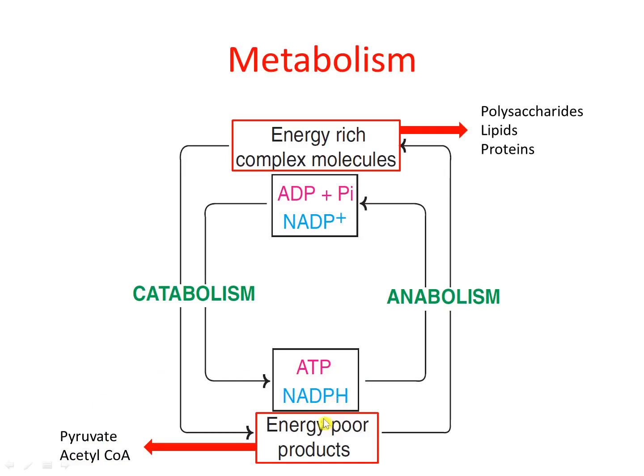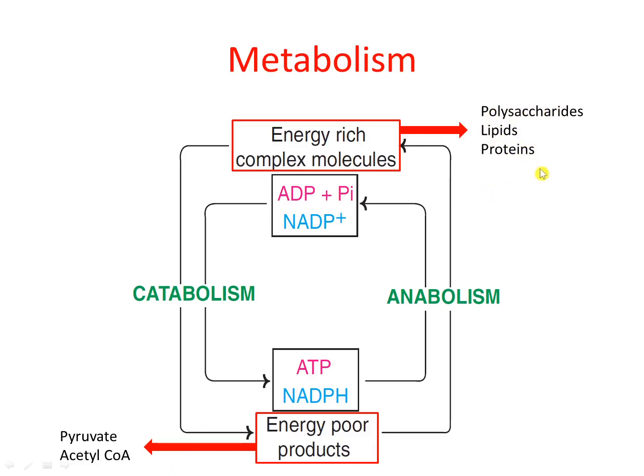On the other hand, if we want to synthesize polysaccharides, lipids and proteins from the simple molecules such as pyruvate and acetyl coenzyme A, then that process comes under anabolism. So in anabolism, the complex molecules which are energy rich will be formed from the energy-poor products. Means pyruvate and acetyl coenzyme A will come together to form these energy-rich compounds.